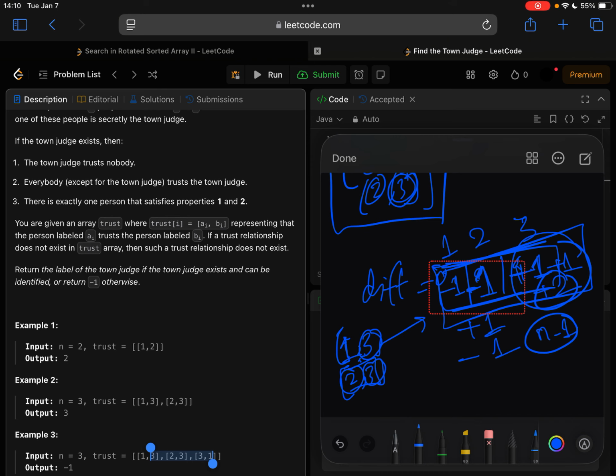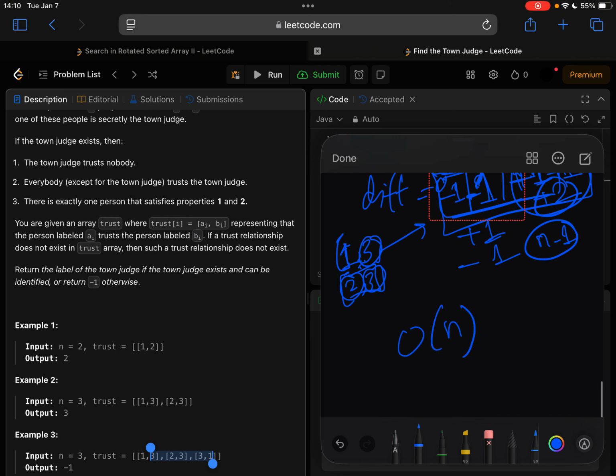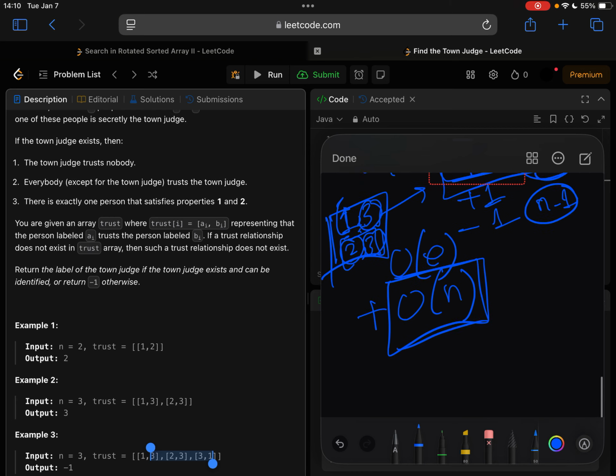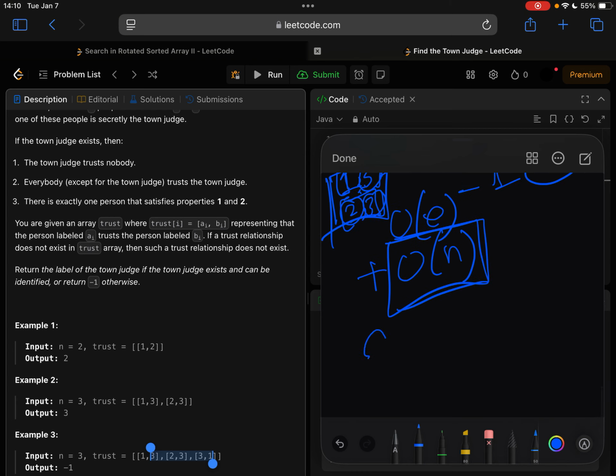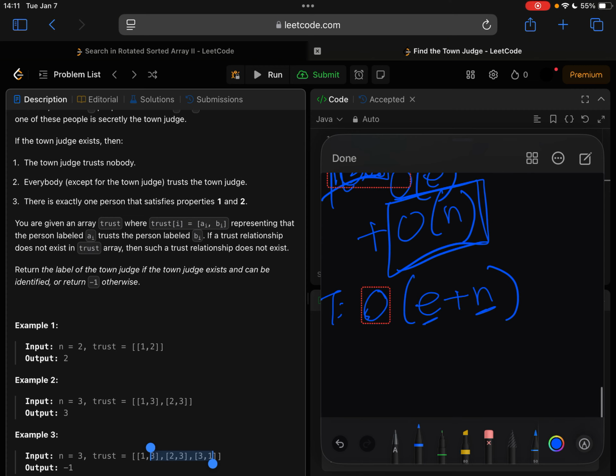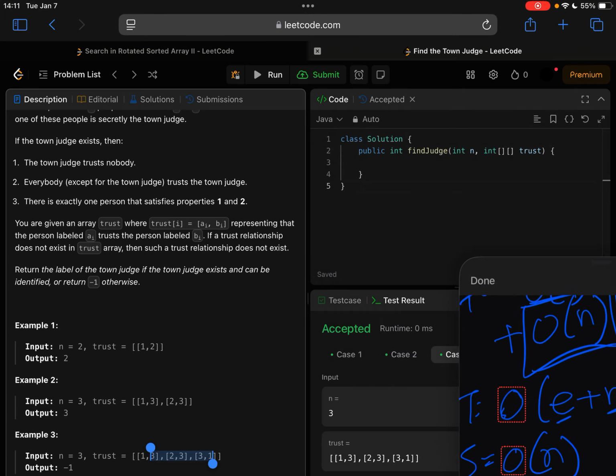So that can be solved in linear runtime, because you have to go through all the edges first, and then finally you have to go through all the nodes. So the total runtime complexity is order of e plus n, where n is the number of nodes and e is the number of edges, and the space complexity would be order of n. So now let's solve this problem.